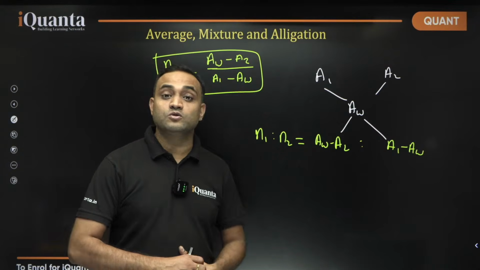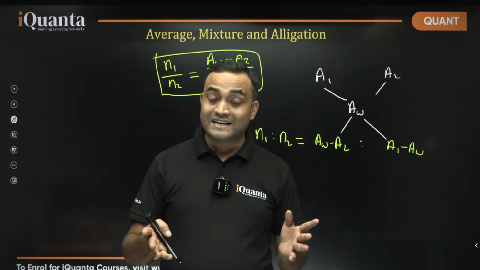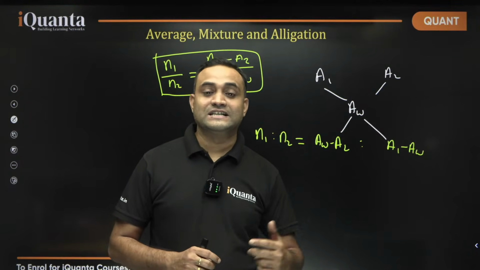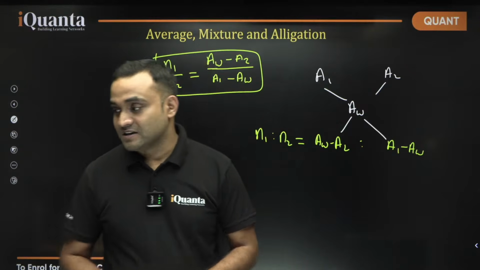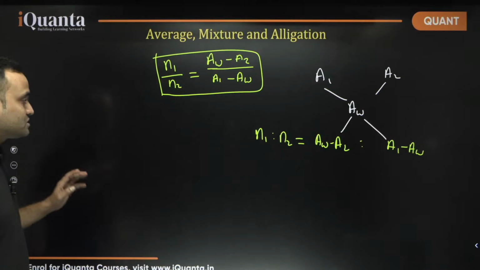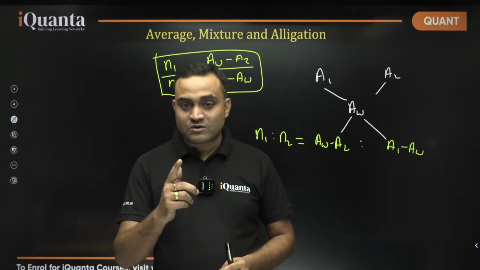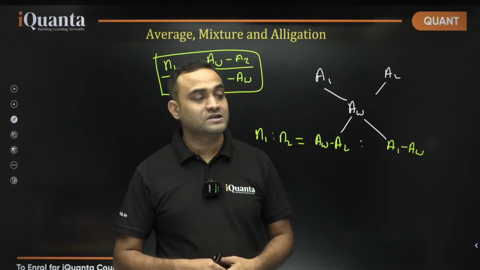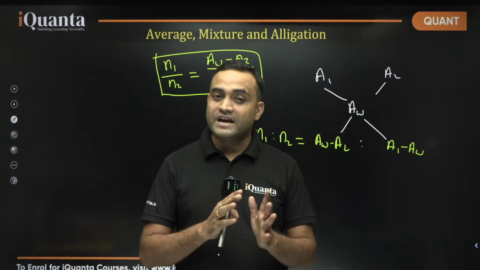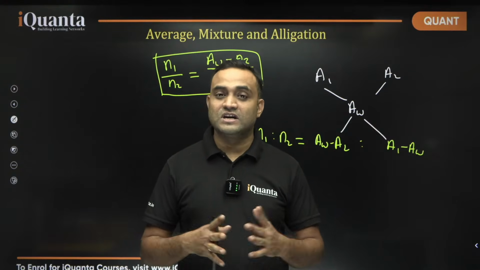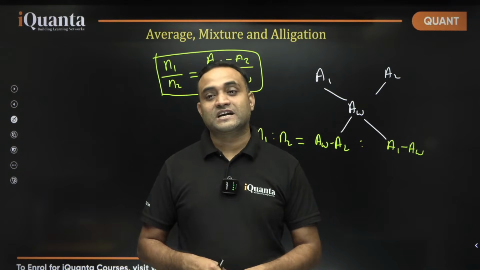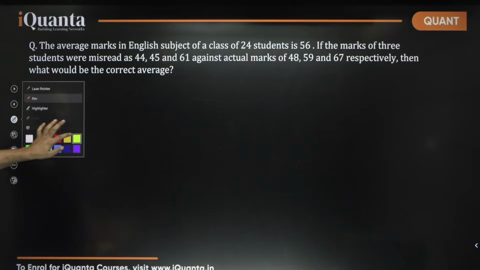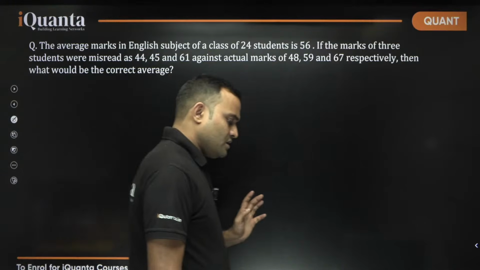Now this concept can be used in SI and CI as well. You can use this in profit loss discount topic as well. But how? We will see it during the questions. Okay. So is that clear to everyone? If you have any doubts, there are three particular concepts in averages. First, averages with deviation. Second, the weighted average. And the third is this one. If you have any questions regarding any of these, then you can let me know. Okay. Otherwise, let's practice few questions, and we will try to discuss as many questions as possible, starting with a very easy question. Okay. So try this one.